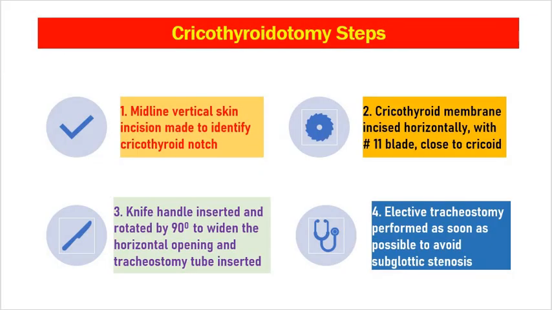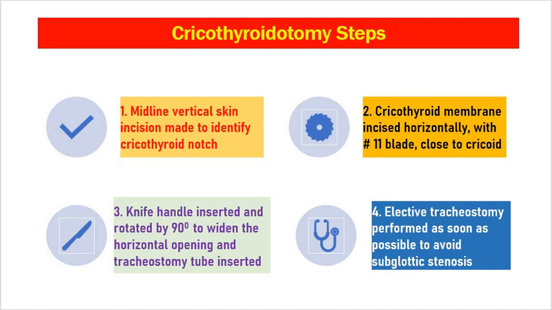What are the steps of cricothyrotomy or mini tracheostomy? First, palpate the cricothyroid membrane. Make a midline vertical incision. The cricothyroid membrane is incised horizontally with a number 11 blade close to the cricoid cartilage. Then insert the knife handle and rotate it by 90 degrees to widen the horizontal opening, and the tracheostomy tube is inserted. A basic aim for keeping the knife handle is to widen the stoma.